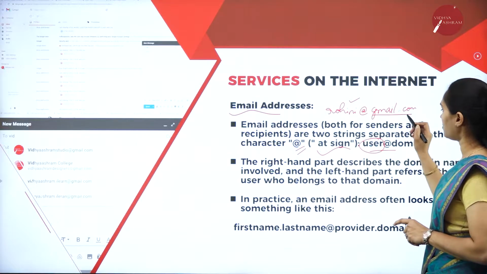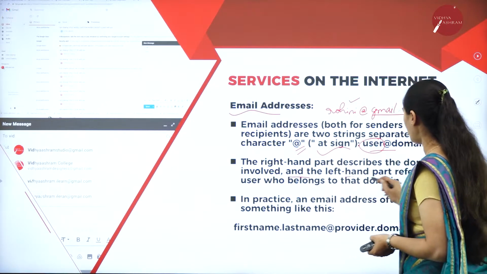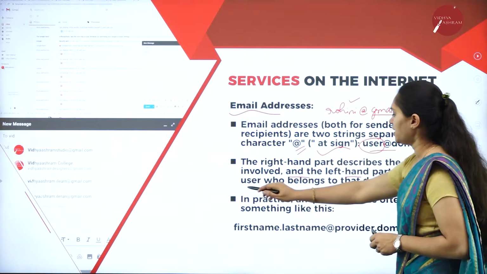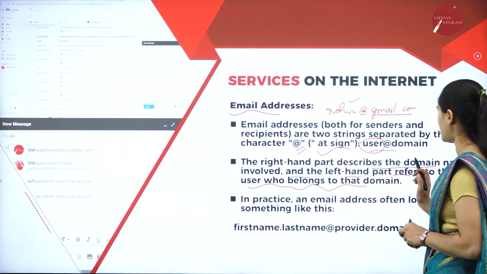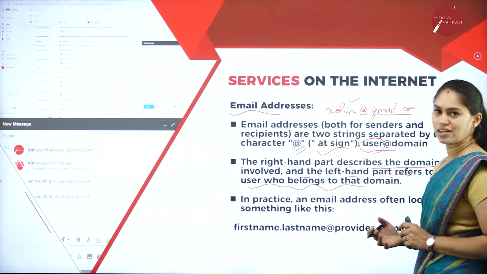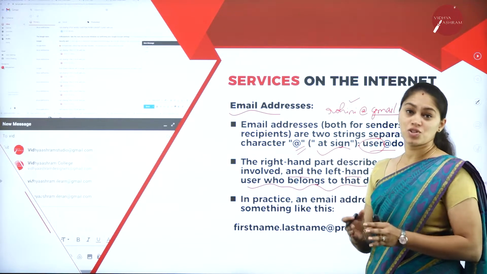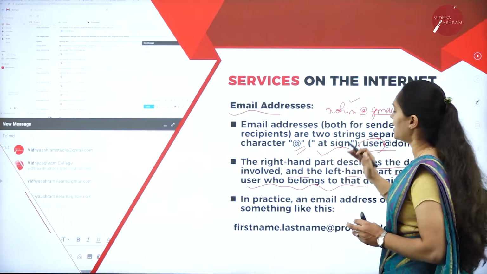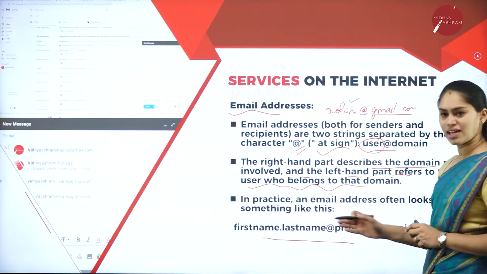.com is nothing but for commercial purposes we are using that. So here the left hand side specifies the user who belongs to that domain, and the right hand side describes the domain name. As I told, .com or .edu, .in. Whether it is an Indian email or whether we are using this for an educational purpose. Based on that domain, it will be categorized. And also you can see one of the examples here.